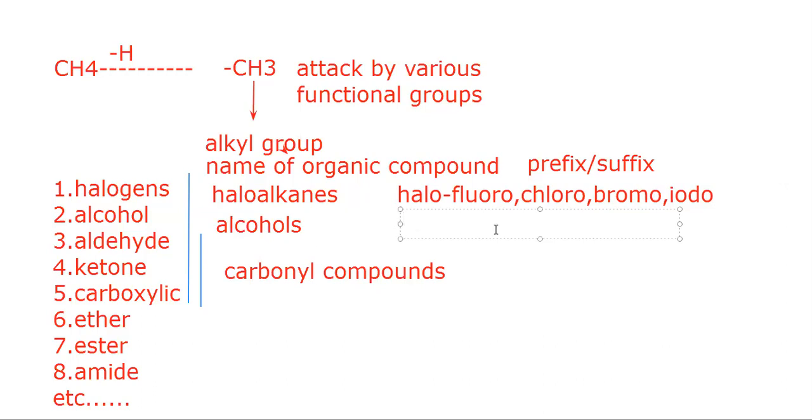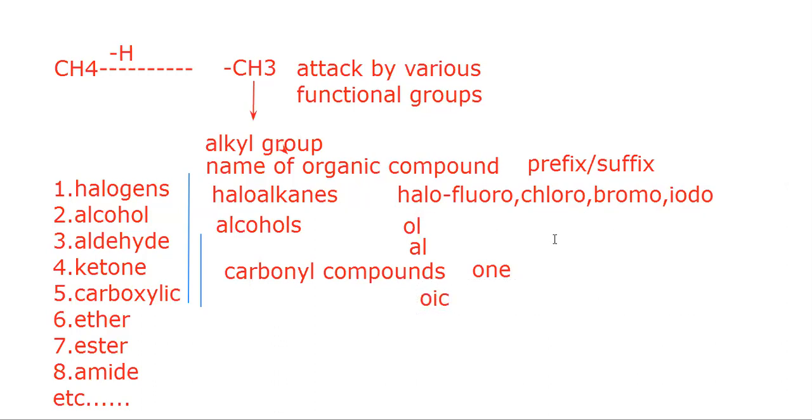And in case any compound contains alcohol, it is added by a suffix that is -ol. In case it contains an aldehyde, it is added by a suffix that is -al. For ketone, it is added by a suffix that is -one, and for carboxylic acid, it is added by -oic.